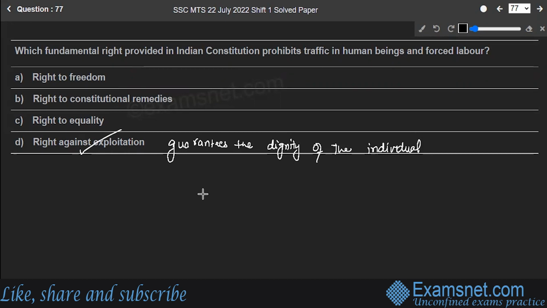It also prohibits exploitation or misuse of service by force or inducement in the following ways.